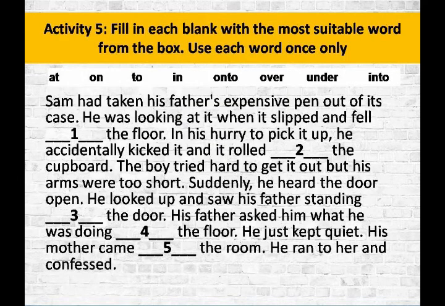In activity 5 you have to fill in the blanks with the most suitable word from the box, okay, and you have to use each word once only. Sam had taken his father's expensive pen out of its case. He was looking at it when it slipped and fell dash the floor. You have to select the correct option and write down the answer. Each and every exercise answer key is given at the end of the session, okay.